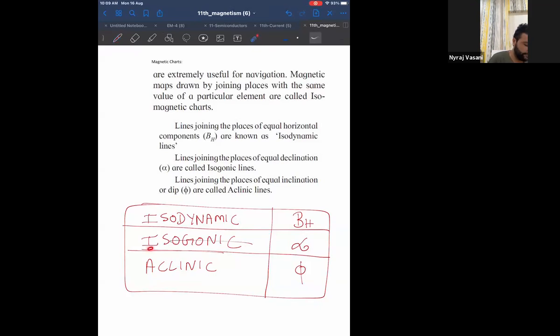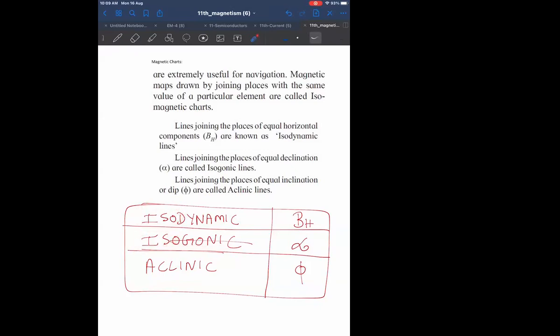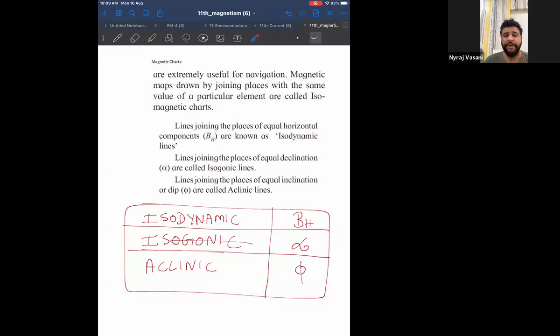Now, what is the meaning of the word iso in English? The word iso in English means same. For example, isothermal process means same temperature. Isobaric process means same pressure. Isosceles triangle means two sides the same. So the word iso in English means same. Therefore,